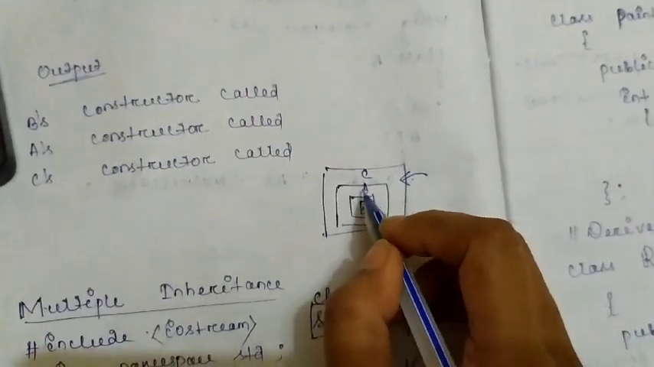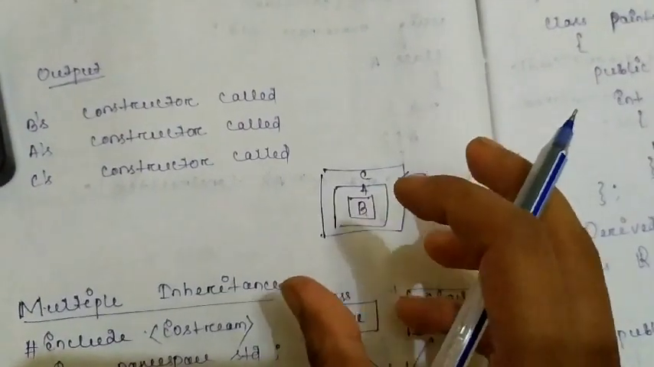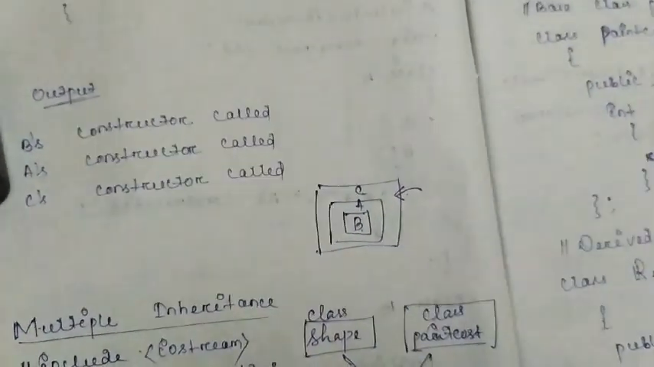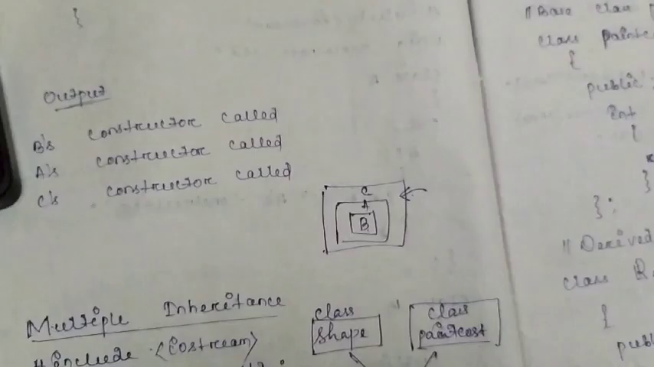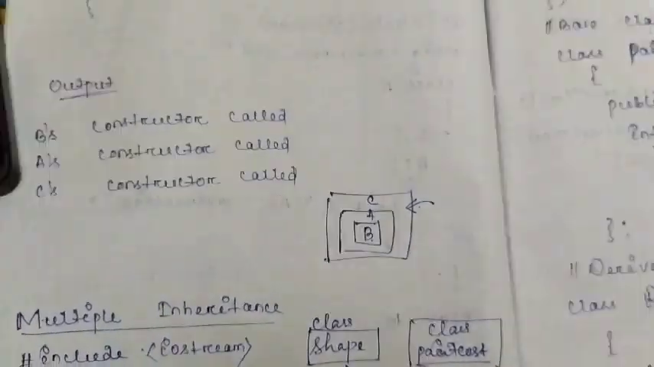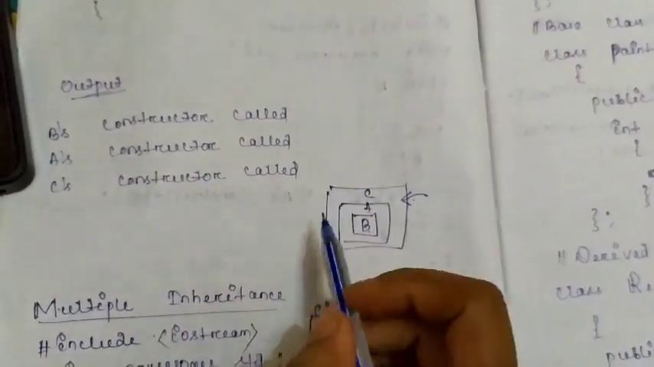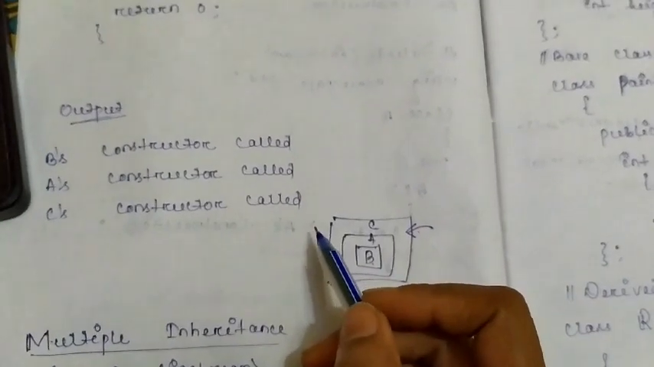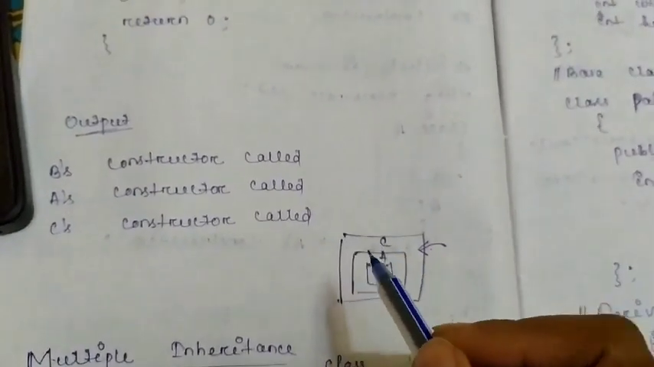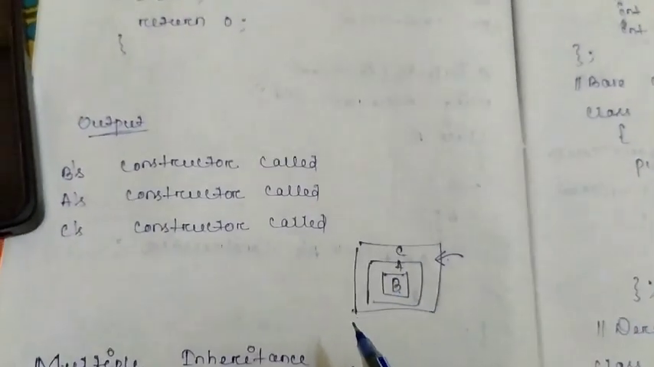You have to remember only this diagram. The constructor is called, then the destructor will be called. Okay, and this is all about how constructors are called in multiple inheritance. Okay, thank you.